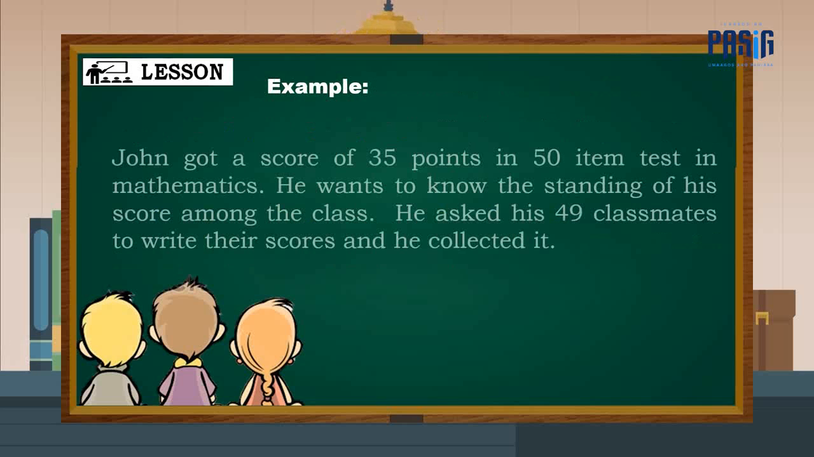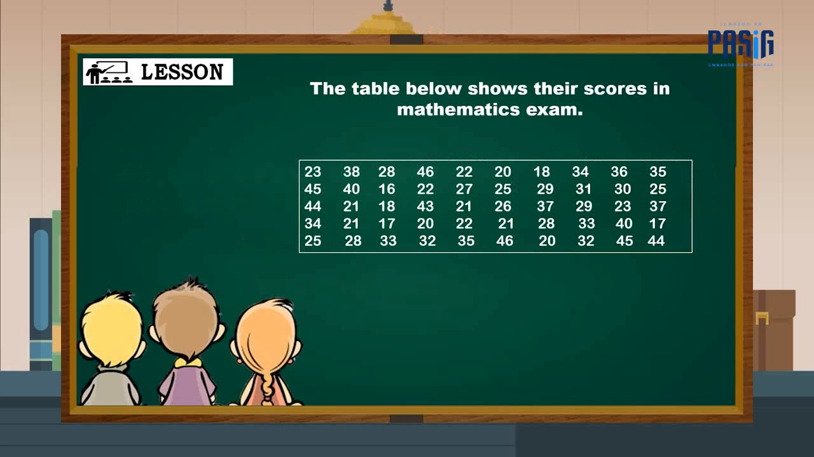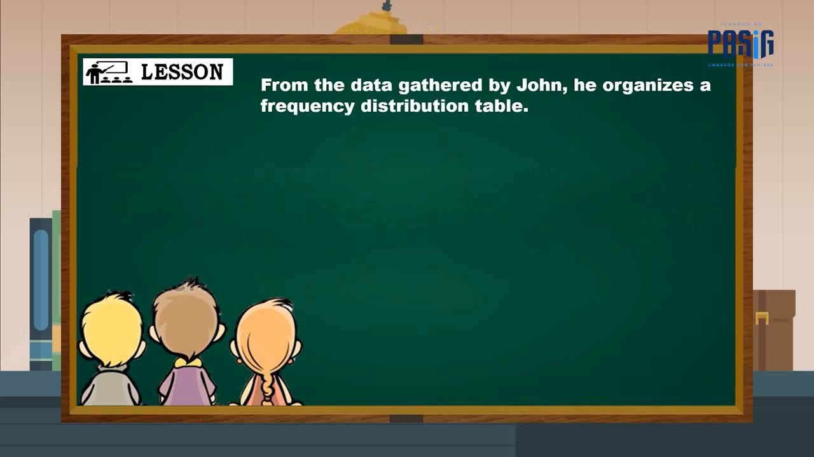Example: John got a score of 35 points in a 50-item test in mathematics. He wants to know the standing of his score among the class. He asks his 49 classmates to write their scores and he collected it. The table below shows their scores in the mathematics exam. From the data gathered by John, he organizes a frequency distribution table.